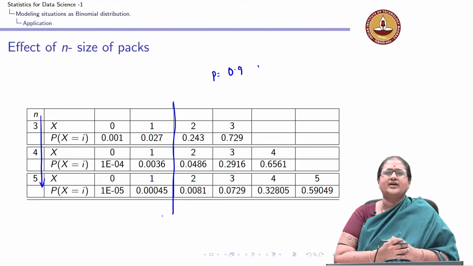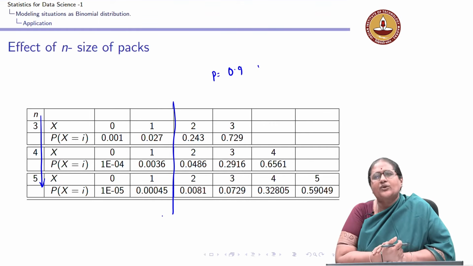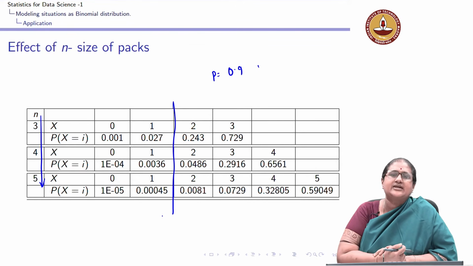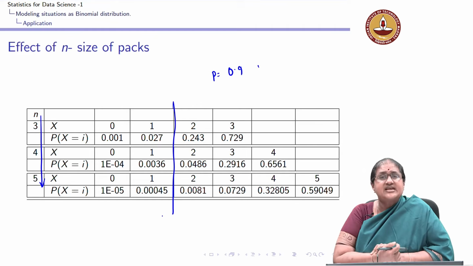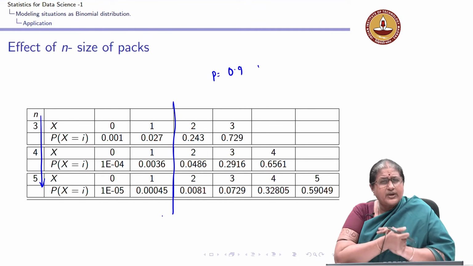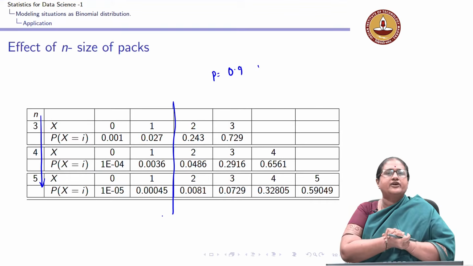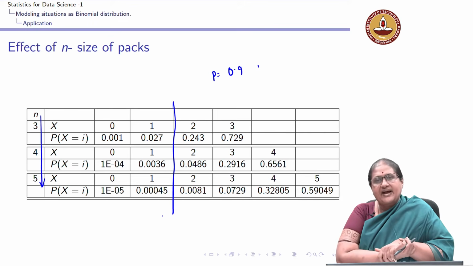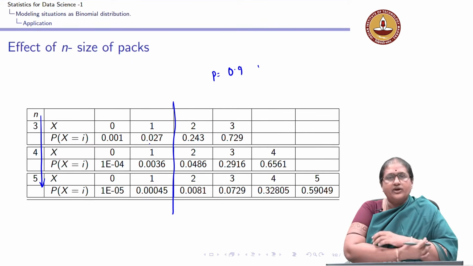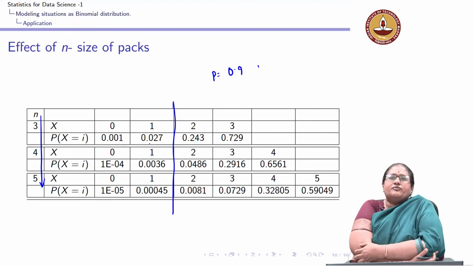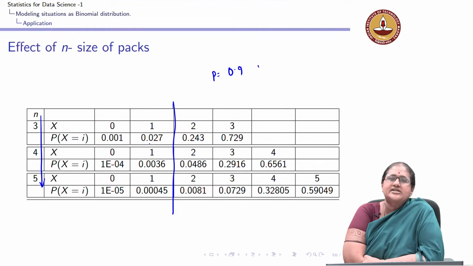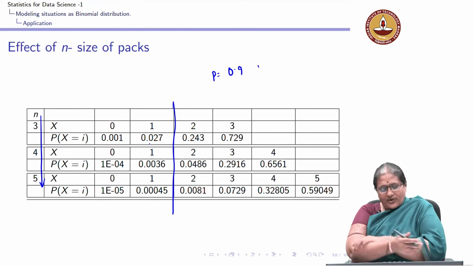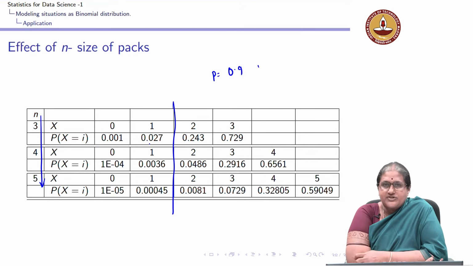As the pack size goes higher, the chance that I am going to complain is much lesser. The chance of finding a defective in a pack size of 3 would be higher than in a pack size of 4, and that is what this demonstrates.